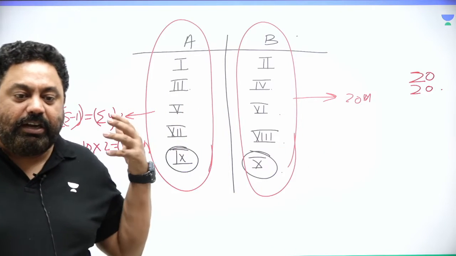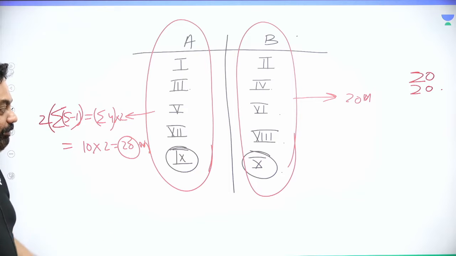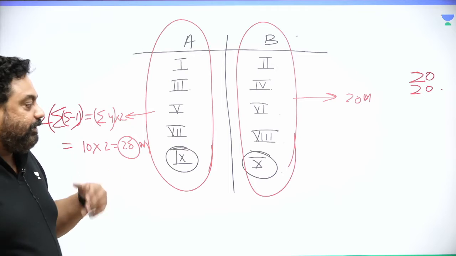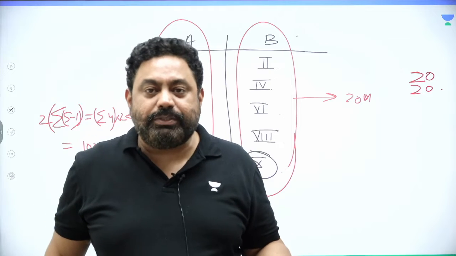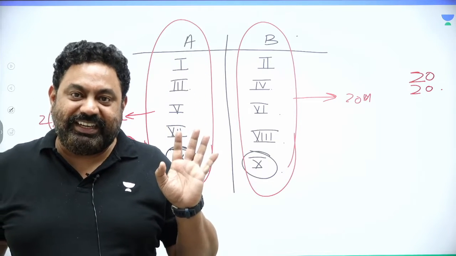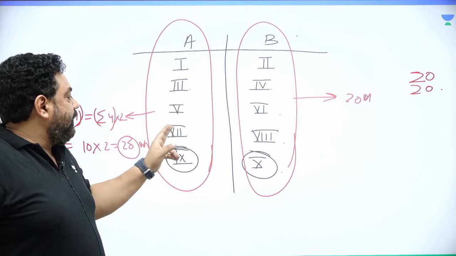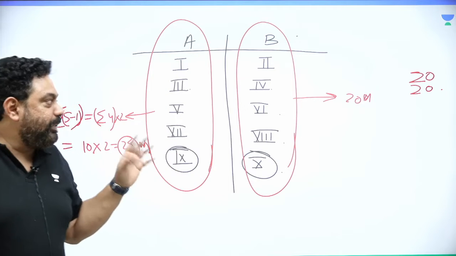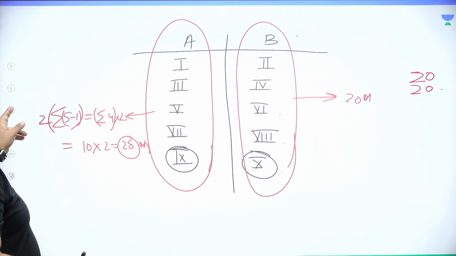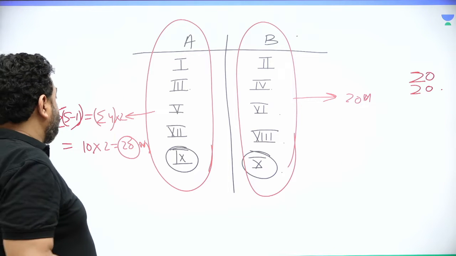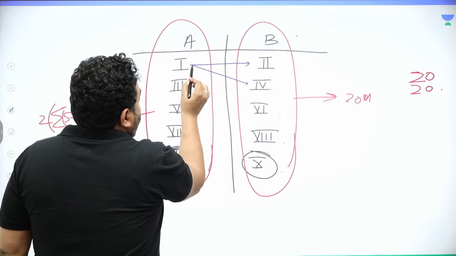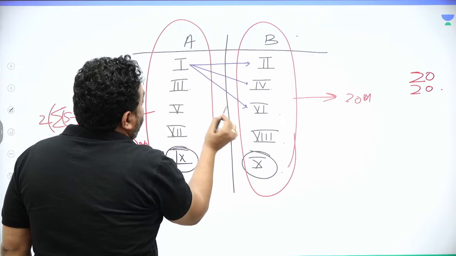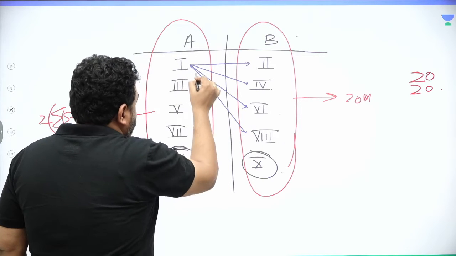Now let's see how they interfight. Interfighting was something that had to be decided, because they never wanted to reduce the number of matches. In the previous scenario, each team was playing the other team 2 times. So each team was playing 14 matches, right? Over here, 1, 2, 3, 4, 4 plus 4 is 8, which means 6 matches had to be played. So suppose I had to do some calculation, 6 more matches. So team 1 plays with 2, and 1 plays with 4, and 1 plays with 6, and 1 plays with 8, and 1 plays with 10.